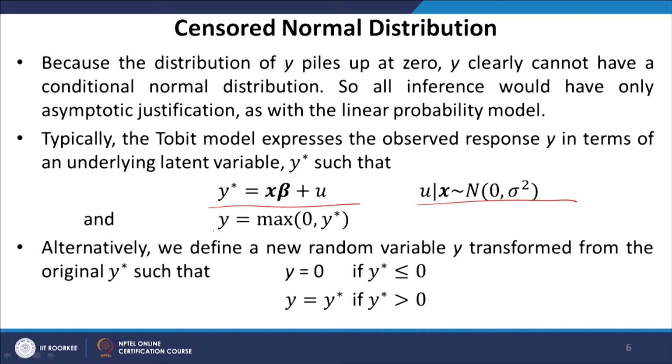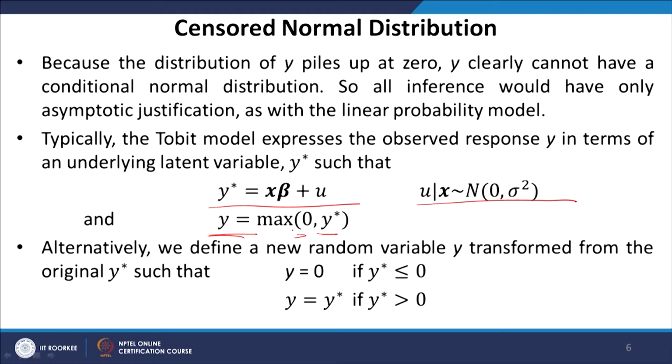And the variable that we model is actually y. So, y is equal to the maximum of 0 and y star. For all positive values of y star, we will fit y equals y star, and for all values of y star equal to or less than 0, y would be 0.